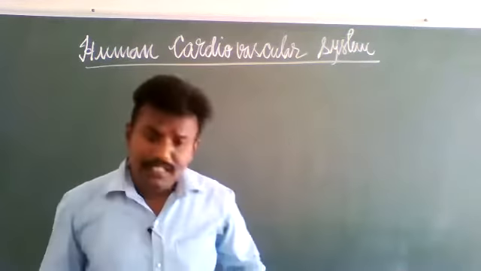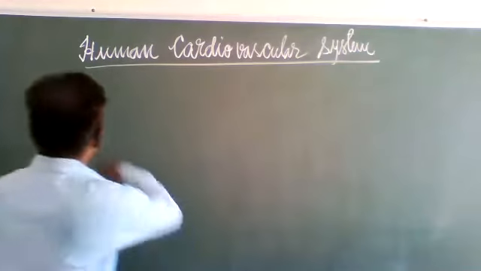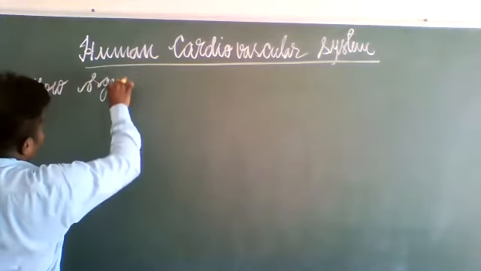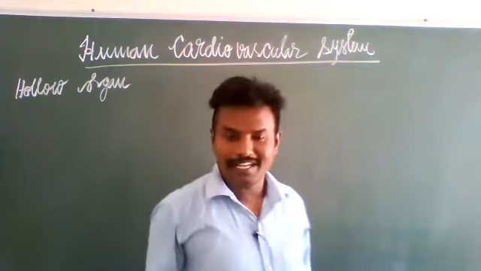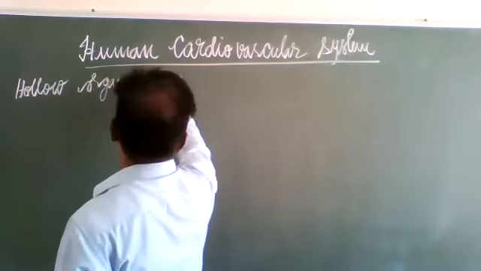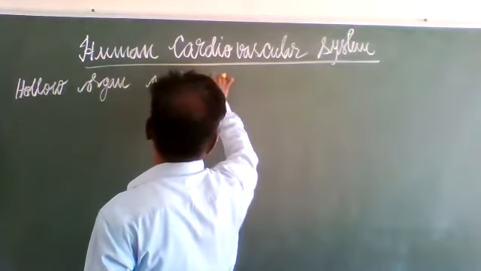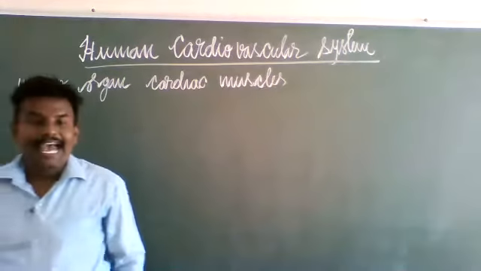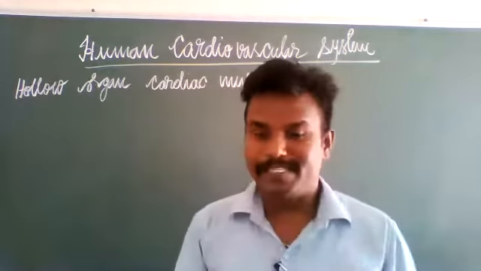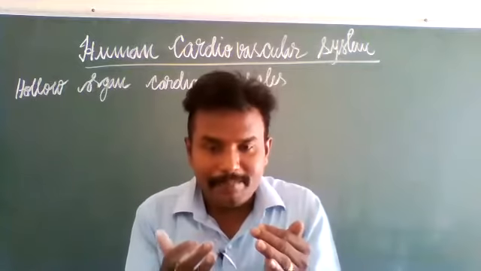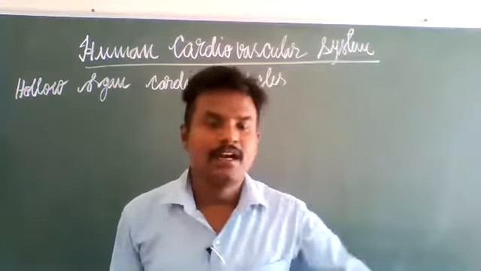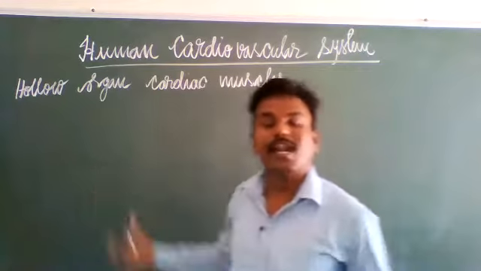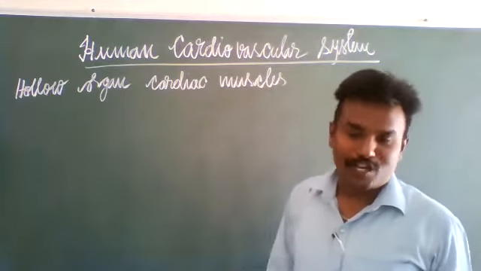See here, the human heart is a hollow organ made up of cardiac muscles. Hollow means an empty space is present inside the heart. That empty space is filled with blood, one side deoxygenated blood, one side oxygenated blood. That is why it is called a hollow organ made up of cardiac muscles.